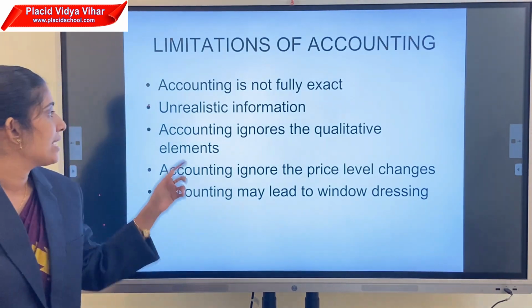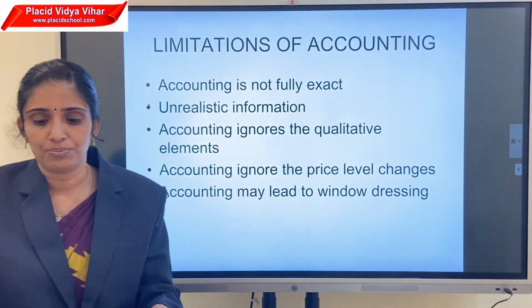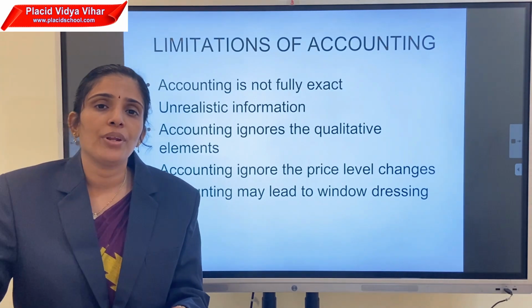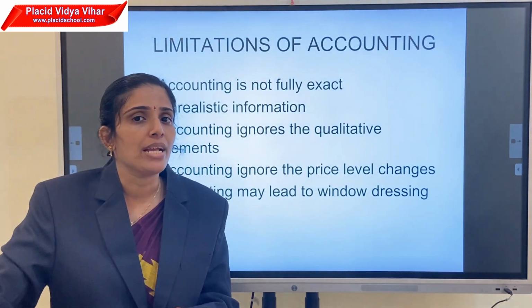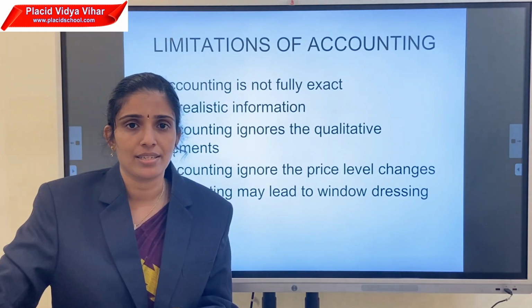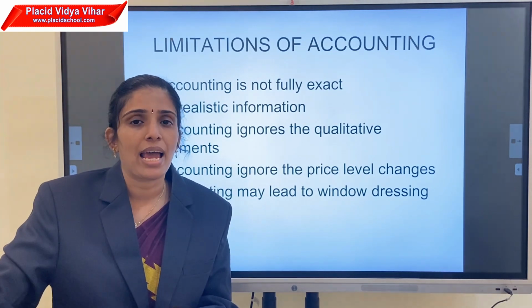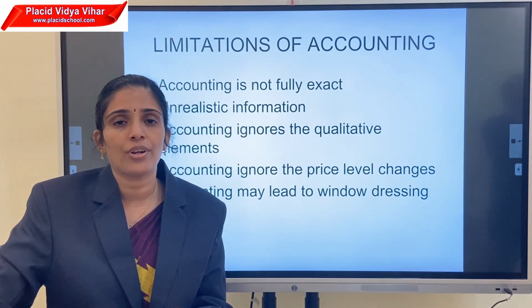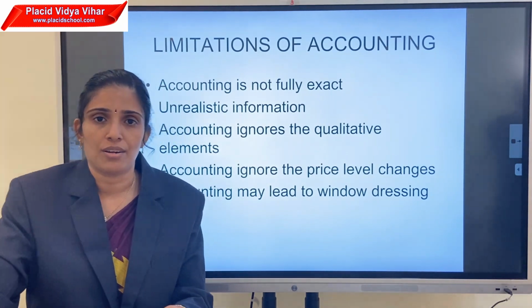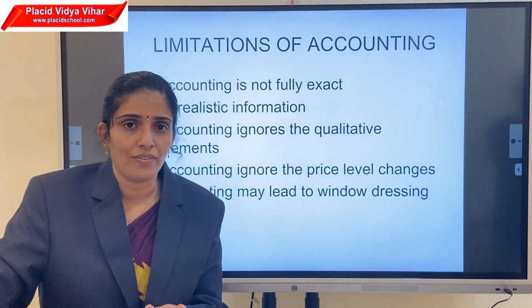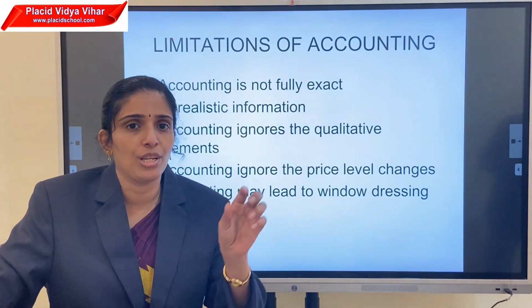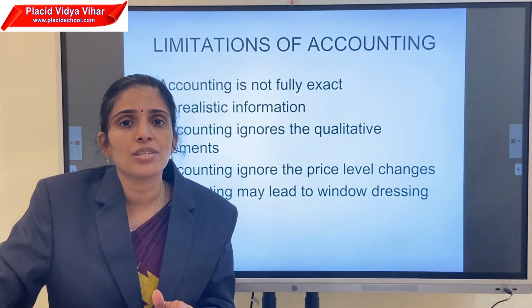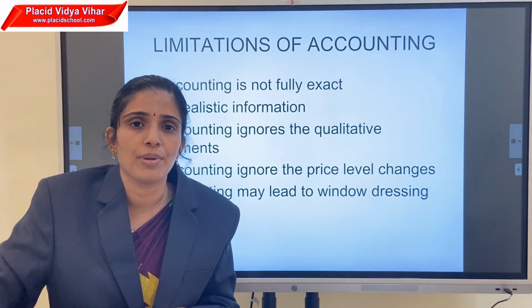Then the second one is unrealistic information. Accounting information may not be realistic. In accounting, we record the transaction on the basis of concepts and evidences. All these concepts and conventions are not realistic in some cases. For example, when you purchase a car, the value is rupees 5 lakhs. We record the transaction in the books of account as 5 lakhs. But after 3 years of use, the market value of the car becomes 1 lakh.